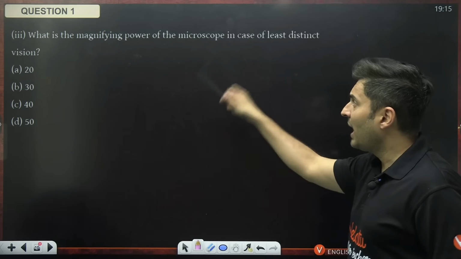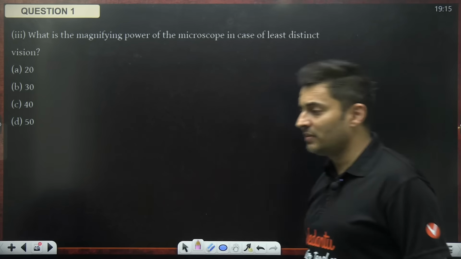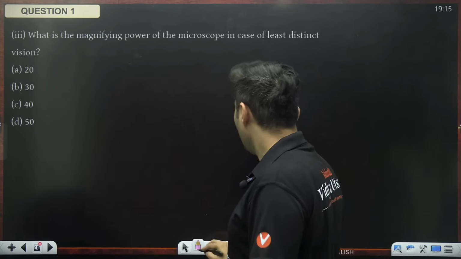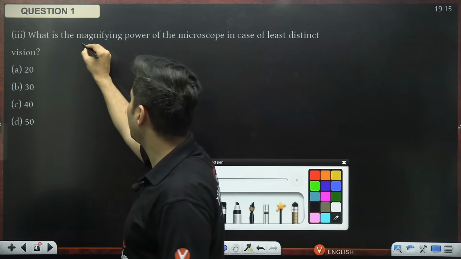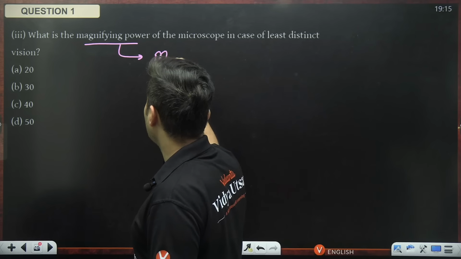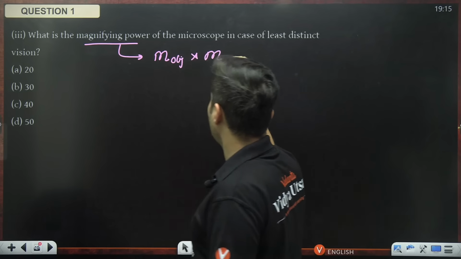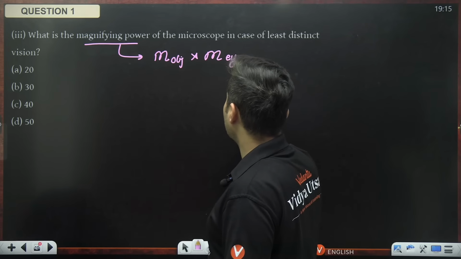What is the magnifying power of the microscope in case of least distance of distinct vision? Magnifying power. Well, what is the formula for that? It was clearly mentioned. It was the magnification of the objective lens multiplied by the magnifying power of the eyepiece.